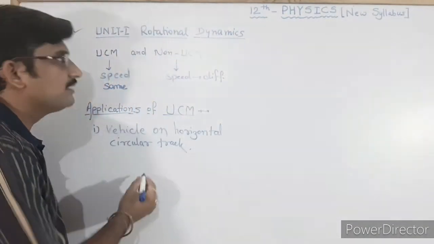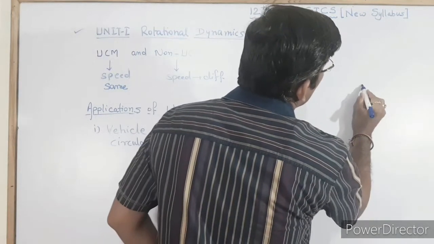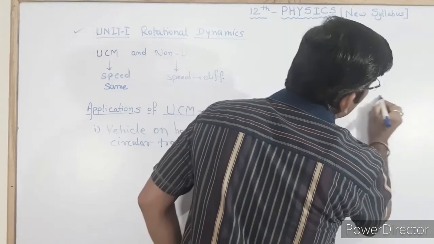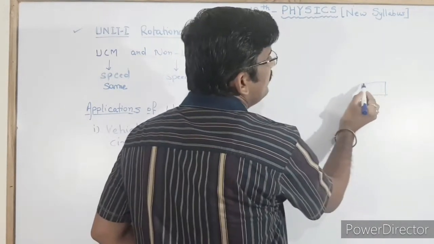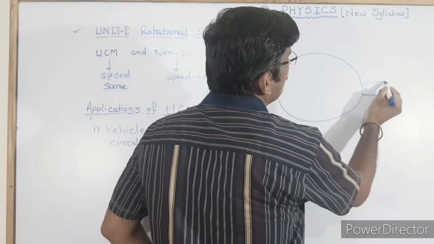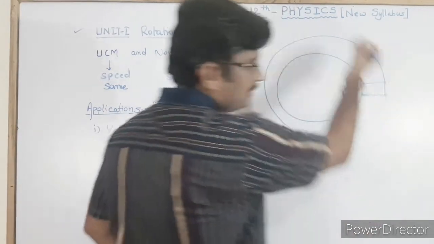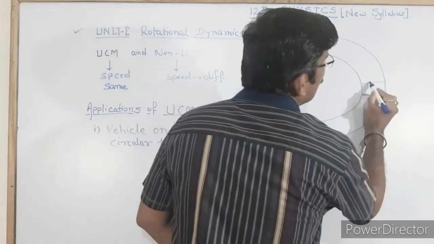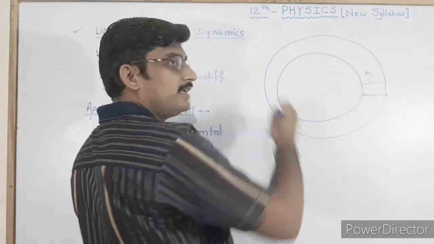So if we consider a horizontal road, and our vehicle is here, our vehicle is performing a circular motion along this road. This is the road and it is turning in the left direction, so our vehicle is also turning in the left direction.